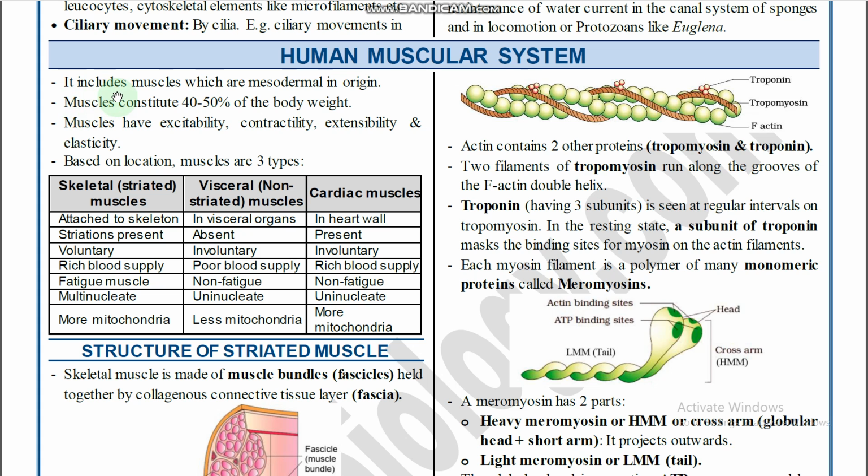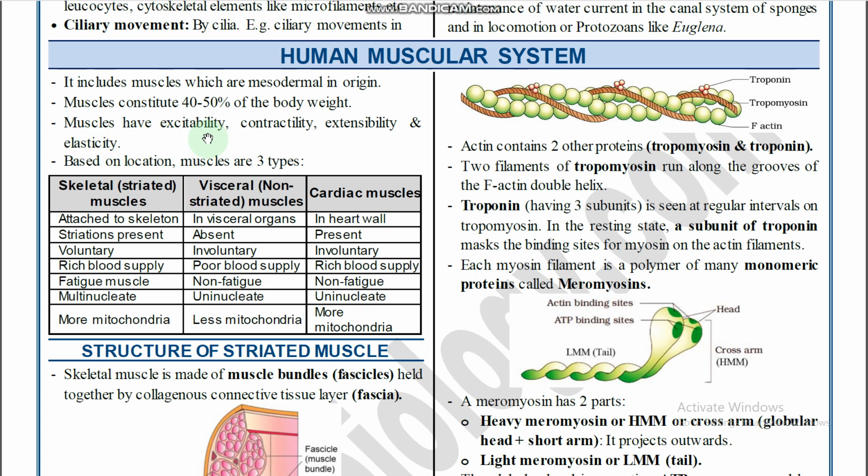So the human muscular system includes muscles which are mesodermal in origin. Muscles originate from the mesoderm, right? Muscles constitute 40 to 50% of the body weight. Whatever our body weight is, suppose for example 50 or 60 kilos, the muscle weight is 40 to 50%, and the remaining is bone weight, internal organs and so on.